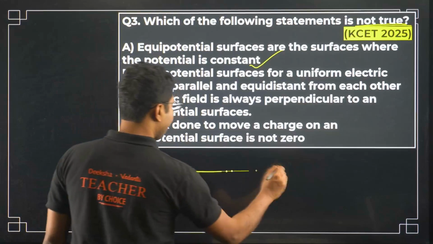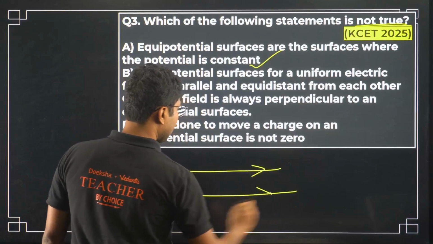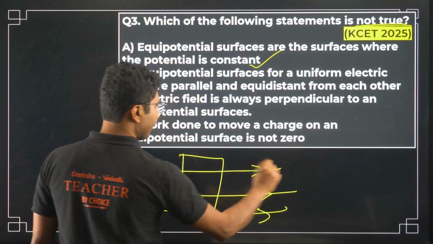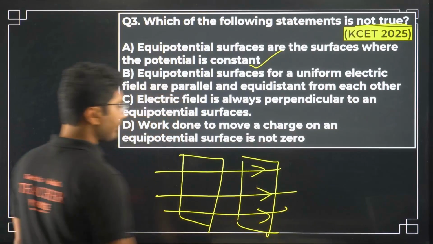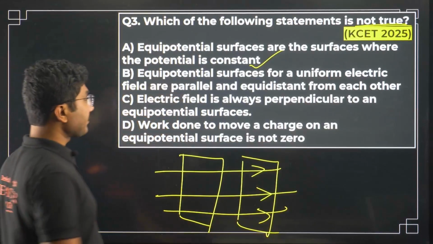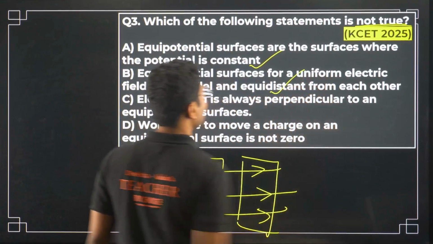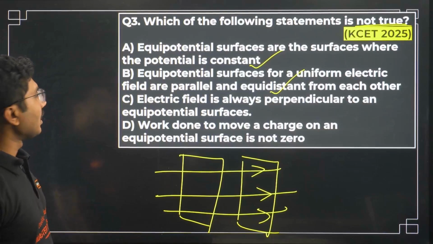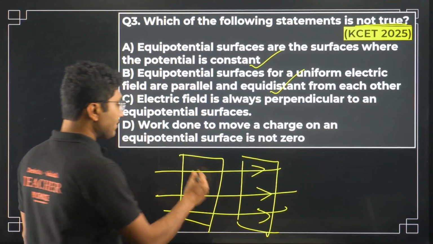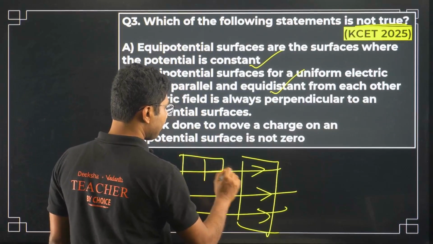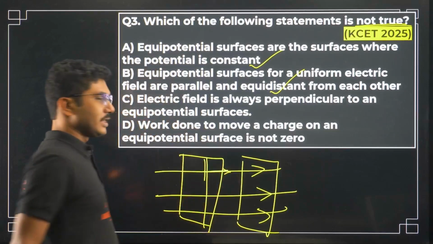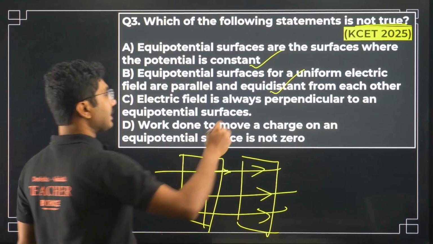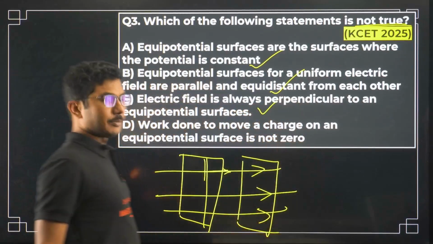Second one is also correct. Electric field is always perpendicular to an equipotential surface, maybe spherical, maybe plane, it is always perpendicular. This is also a correct statement.